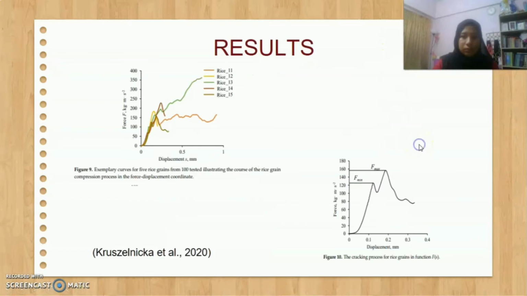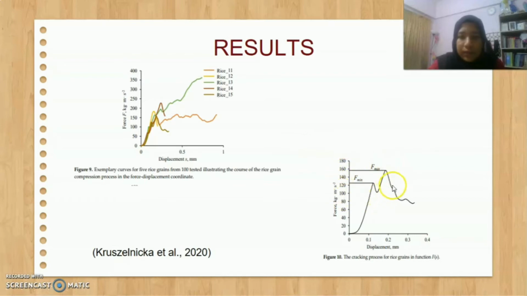The result for the compression test. Figure 9 presents a graph showing the characteristic of rice grain cracks during a compression test. Based on the presented curve, it can be stated that for each grain, the crack proceeded differently. This is caused by differences in internal structure between each grain, which is characteristic for biomaterial.